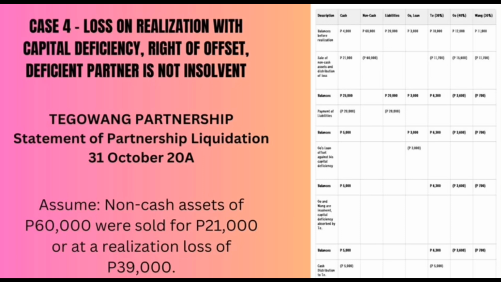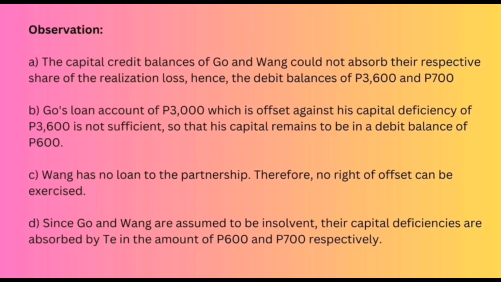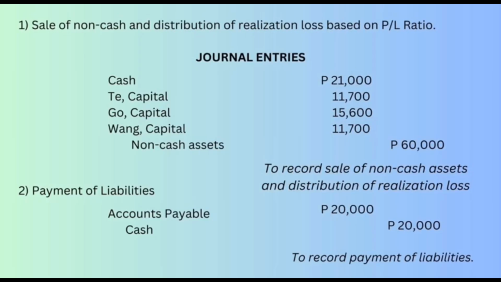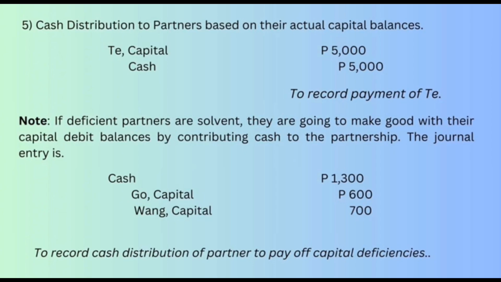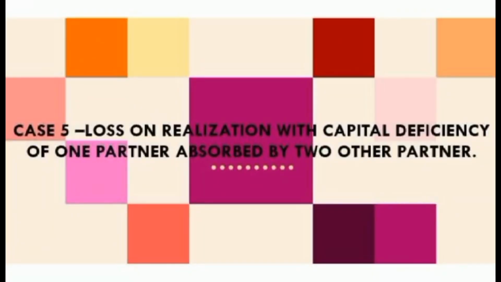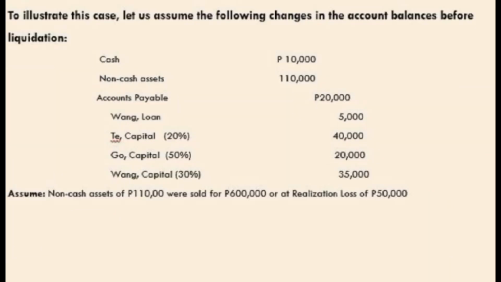Case 4, loss on realization with capital deficiency, right of offset, deficient partner is not insolvent. Observation. Look at this table. Case 5, loss on realization with capital deficiency of one partner absorbed by two other partners. To illustrate this case, let us assume the following changes in the account balances before liquidation. Try to look at the table below.